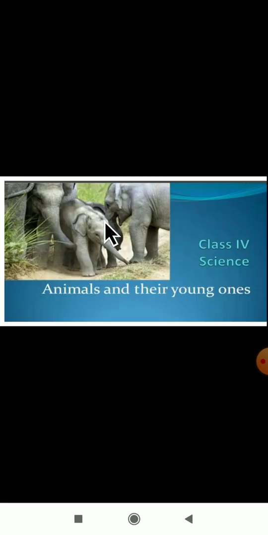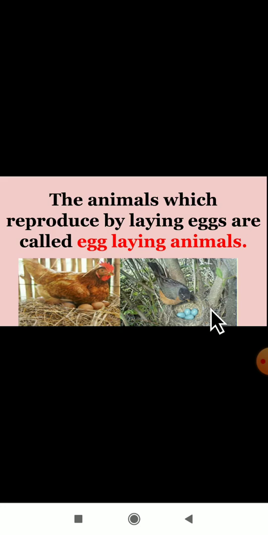Dear students, in the previous video class we were studying about the animals and their young ones. We studied about the egg laying animals. What are egg laying animals? The animals which reproduce by laying eggs are called egg laying animals. Can you see a hen has laid the eggs? It is an egg laying animal.